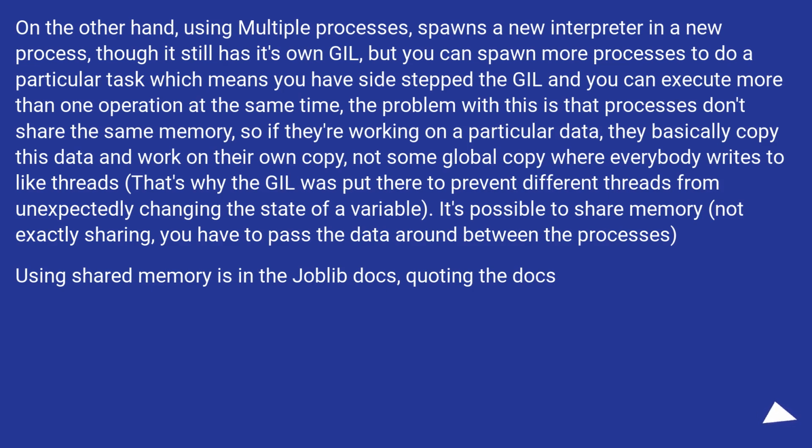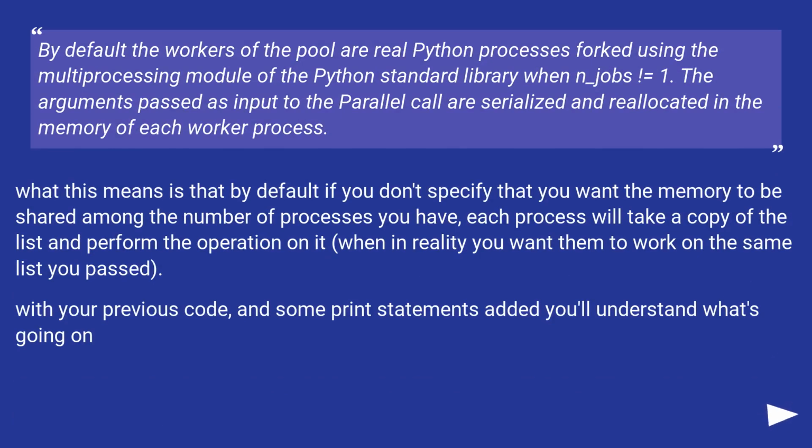Using shared memory is in the joblib docs, quoting the docs: By default, the workers of the pool are real Python processes forked using the multiprocessing module of the Python standard library when n_jobs is not equal to 1. The arguments passed as input to the parallel call are serialized and reallocated in the memory of each worker process. What this means is that by default, if you don't specify that you want the memory to be shared among the number of processes you have, each process will take a copy of the list and perform the operation on it, when in reality you want them to work on the same list you passed.